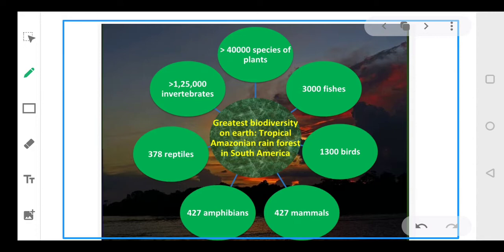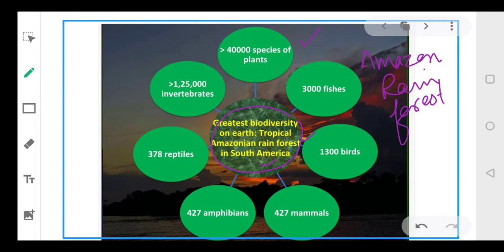See, there is the Amazon rainforest in South America. As it is written in the center, the Amazonian rainforest is observed in South America. This forest has the greatest biodiversity on the surface of the Earth. It has been observed that it has the greatest number of species available on Earth, and it is basically home to more than 40,000 species of plants.